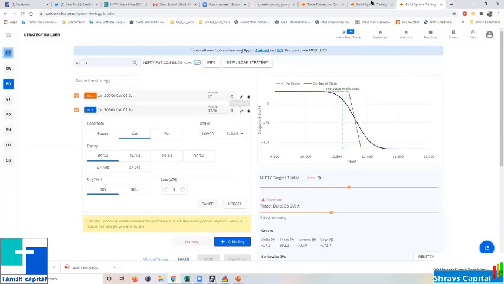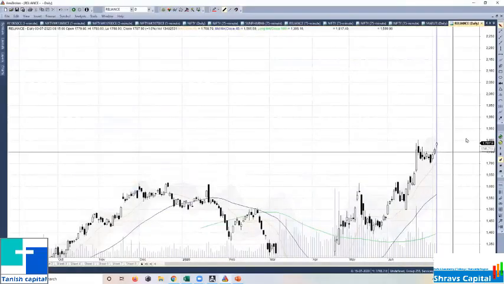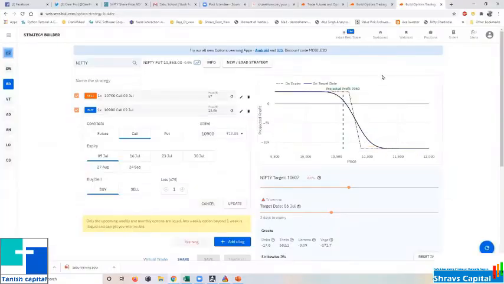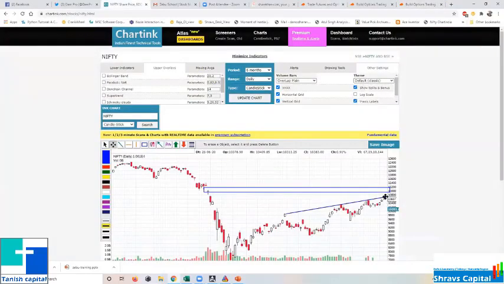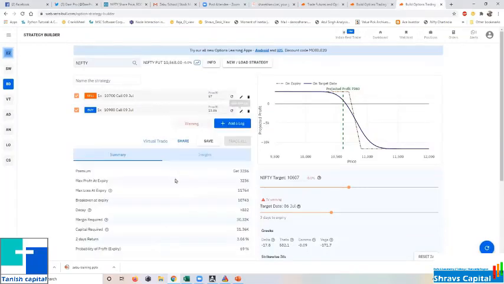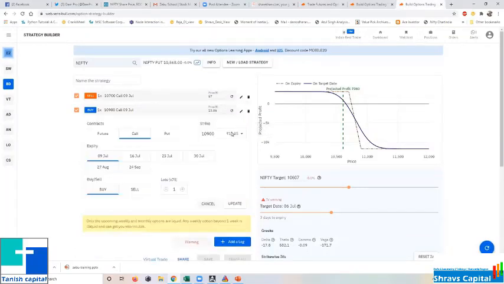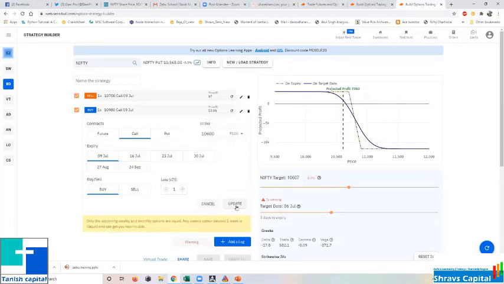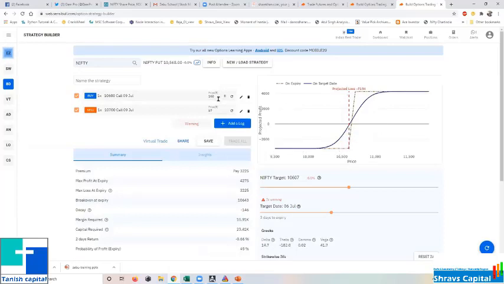So generally what I do is, wherever you are expecting it in the chart, so around 750 or 600 I am expecting. Sorry, 650 to 700 is the zone which I am expecting. From there it will return. So what I will do is, I will buy. So I will buy this.